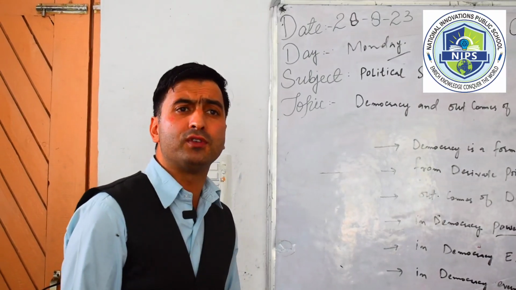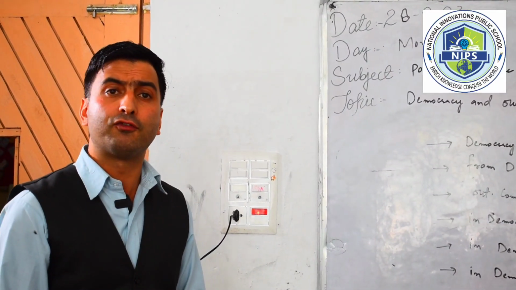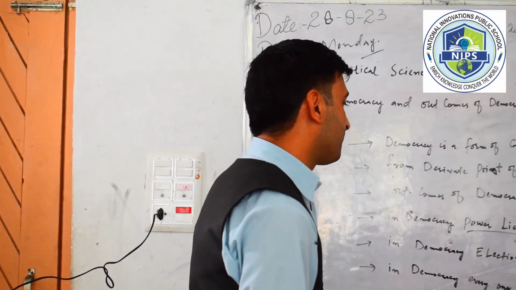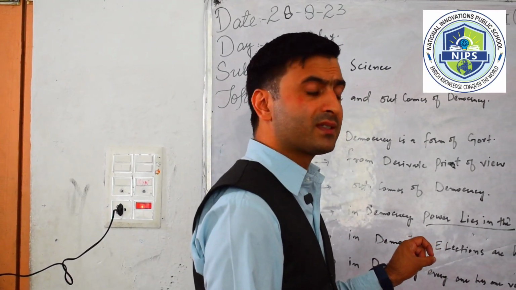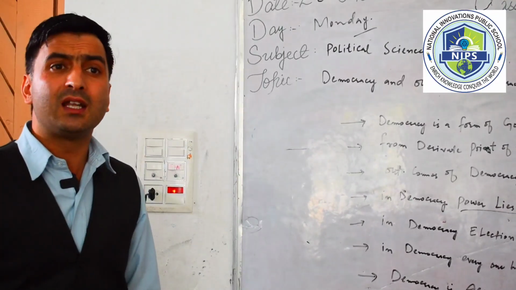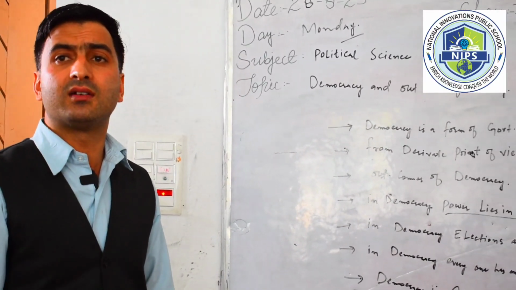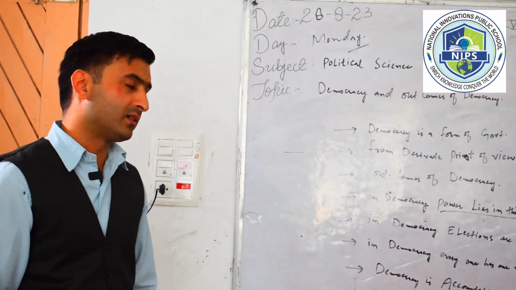As Lincoln has very beautifully stated, democracy is the government of the people, by the people, and for the people. Dear students, the third point which I want to discuss with you so far as the recapitulation of today's topic is concerned is that in democracy elections are held regularly. It depends upon different countries. In the US, elections are held after every 4 years. In India, elections are held after every 5 years.